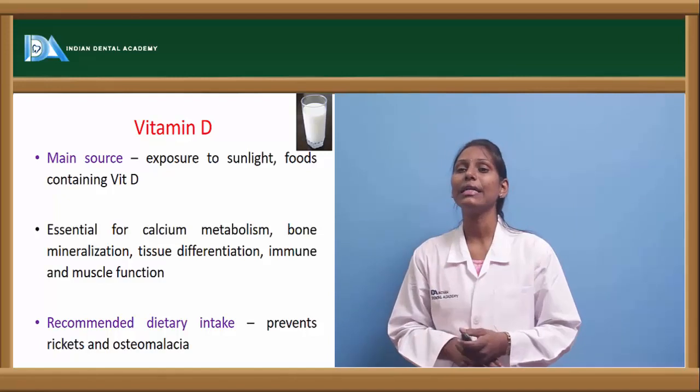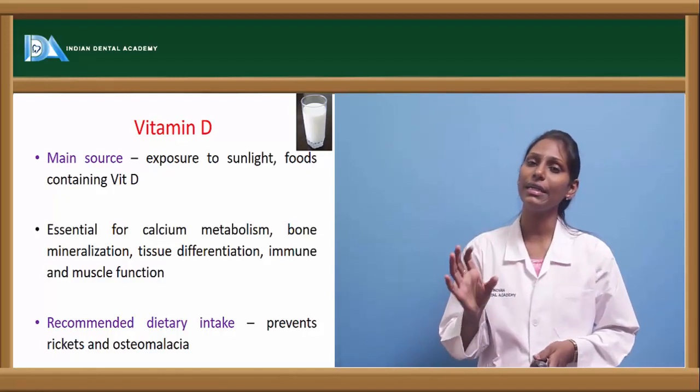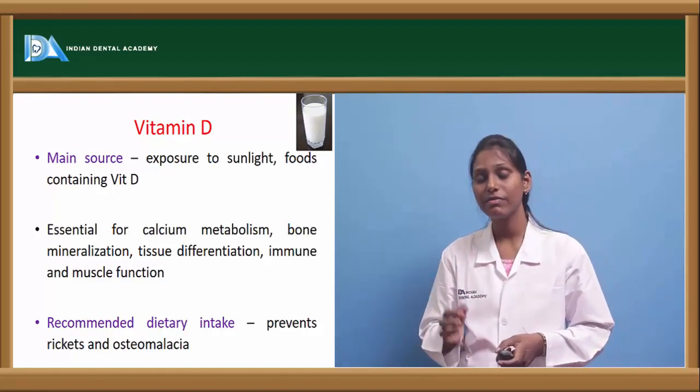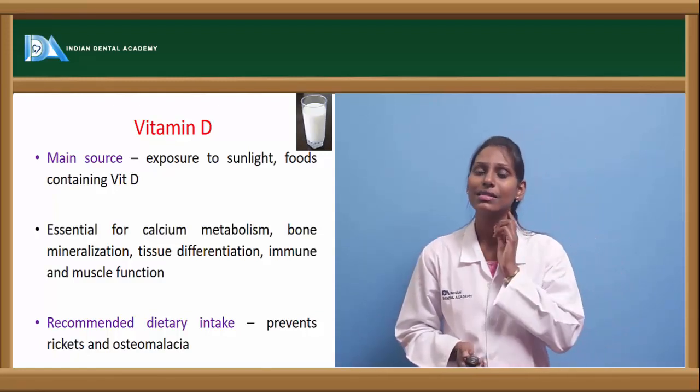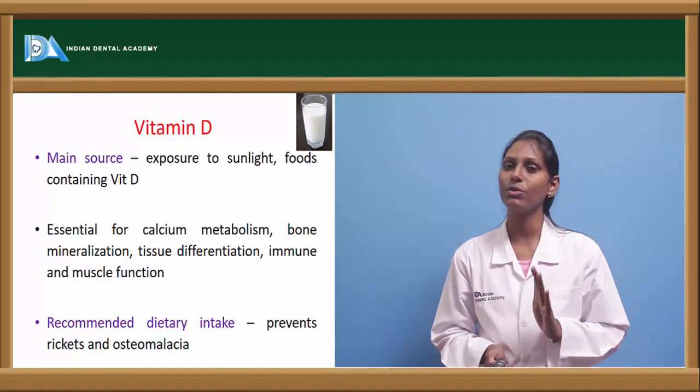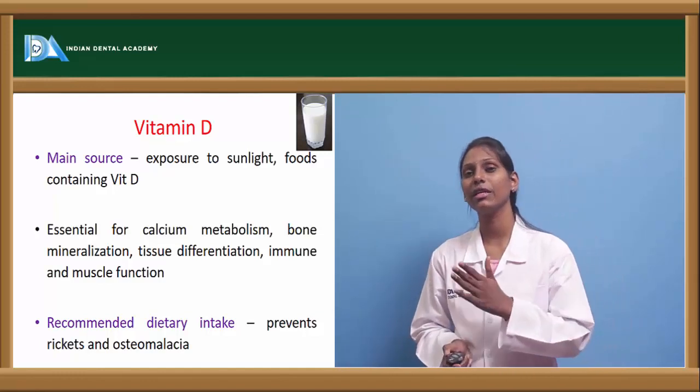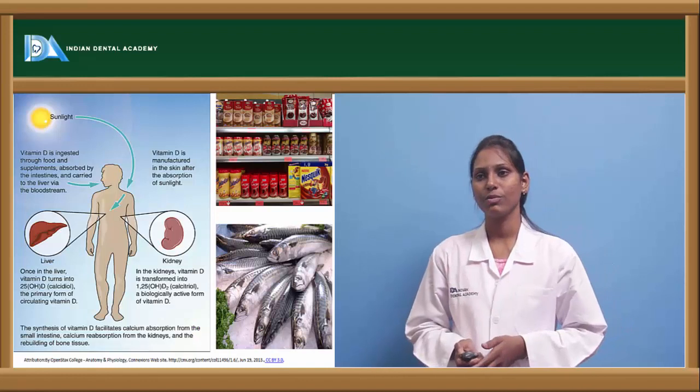Now, recommended dietary intake: when proper dietary intake of vitamin D is taken, this will prevent rickets and osteomalacia. Rickets is most commonly seen in children of younger age group with vitamin D deficiency, and vitamin D deficiency in adults can manifest as osteomalacia.